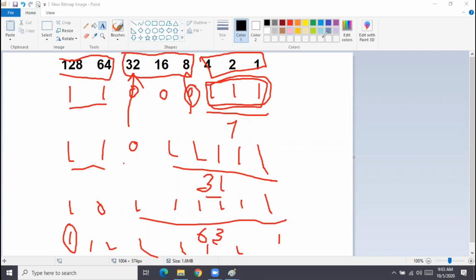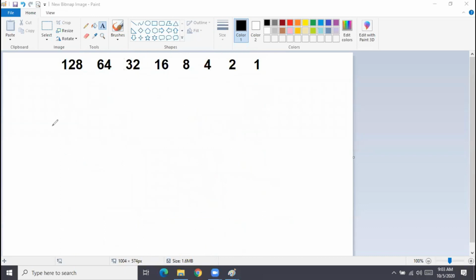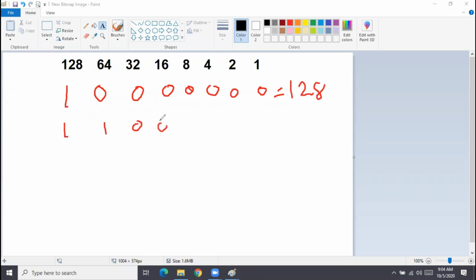So here we can remember these numbers also. 128 plus 64 is 192, then 224, 240, some people remember 248, like that. Let me just clear my drawing. If you see, this starts with 128. With 2 bits on, this becomes 192.